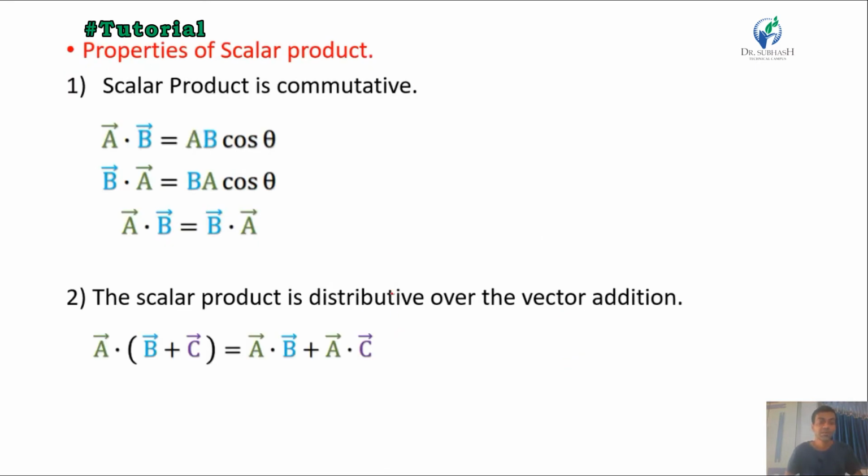Some properties. The scalar product is commutative, meaning we can multiply the two vectors either A dot B or B dot A. The scalar product is distributive over vector addition, meaning we can distribute the dot product over the addition, like A dot (B plus C).